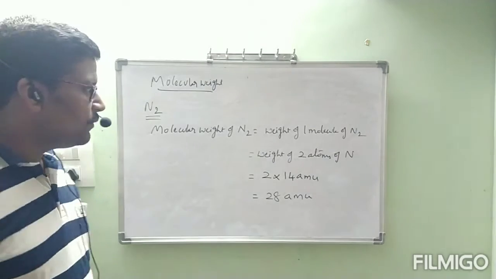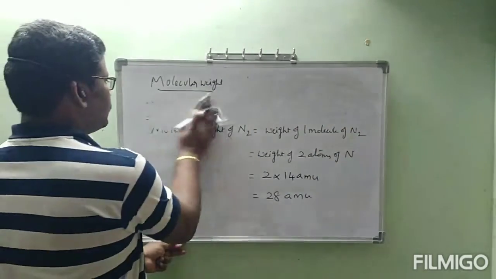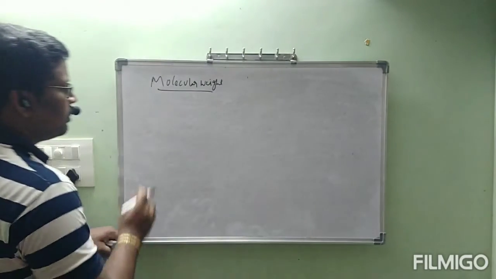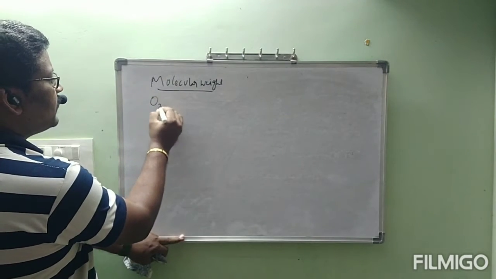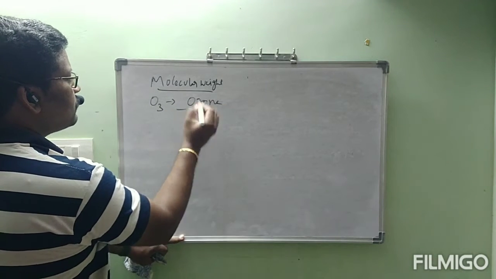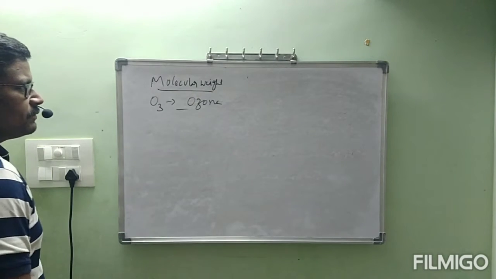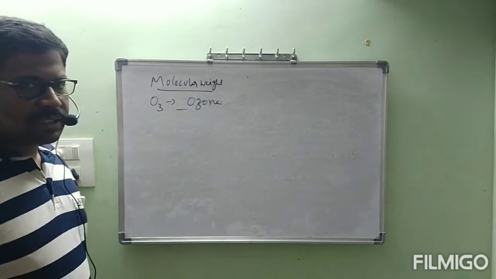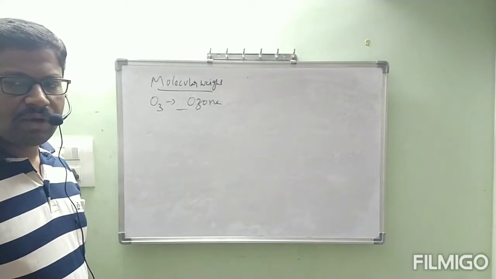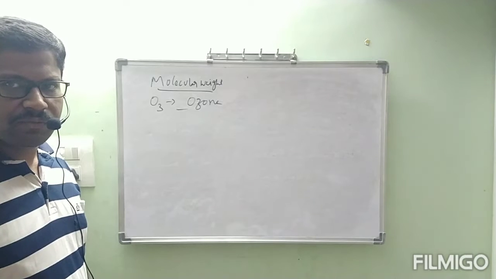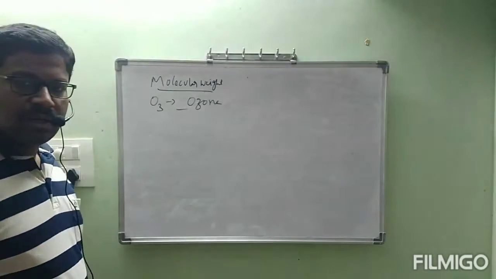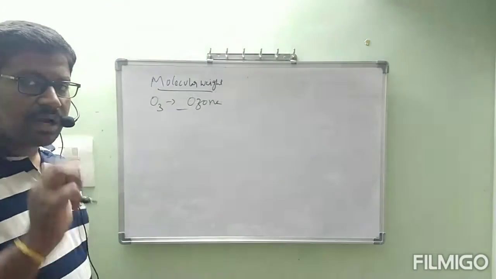Now we will see one more example under molecular weight. Molecular weight of O3. The name of this compound is ozone. Ozone contains 3 oxygen atoms. You know, the ozone layer is present in the stratosphere. It stops UV rays from falling on Earth's surface. The formula of ozone is O3. One molecule of ozone contains 3 oxygen atoms.